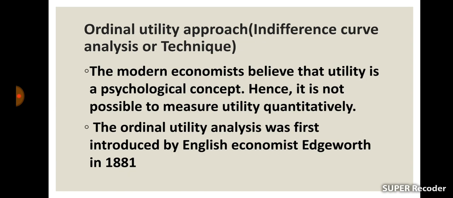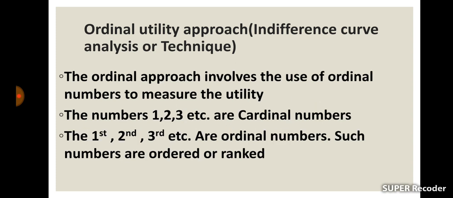Ordinal utility approach. The modern economists believe that utility is a psychological concept, so it is not possible to measure utility quantitatively. The ordinal utility analysis was first introduced by English economist Edgeworth in 1881. As per the ordinal utility approach, the use of ordinal numbers is helpful to measure the utility. The numbers like 1, 2, 3, etc. are cardinal numbers, and the first, second, third, etc. are ordinal numbers. Such numbers are ordered or ranked.